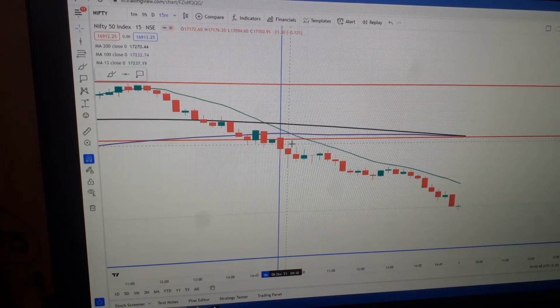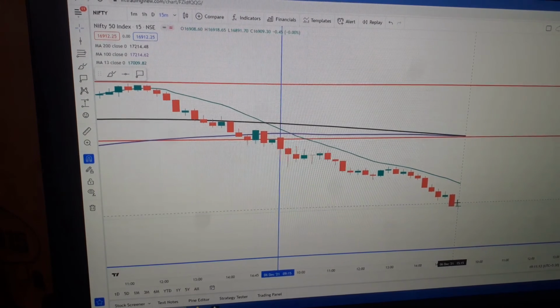So friends, as you can see, here is a Nifty 50 15 minute chart. The blue line here, the day started today, and from the beginning of the day only it has started coming down, and it has never crossed this green line, which I have taken as a 13 moving average. With a 15 minute chart also, it has never crossed the 13 moving average during the day. It kept coming down and down and down.